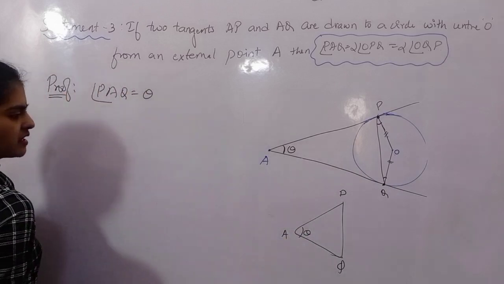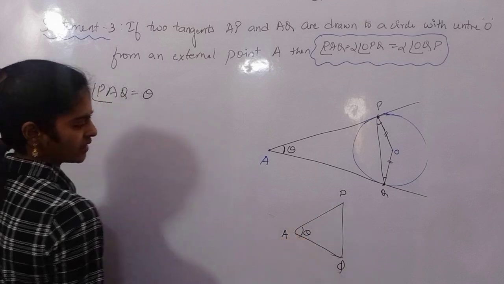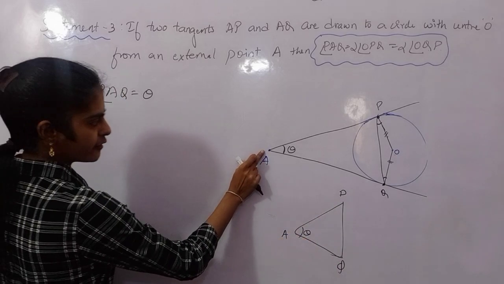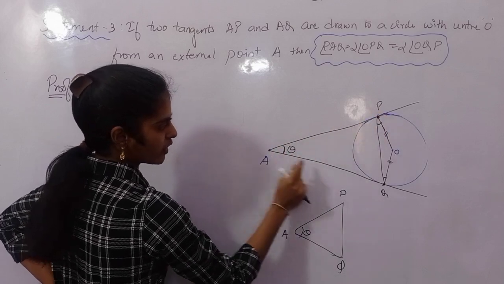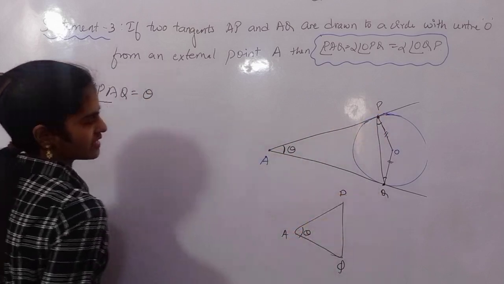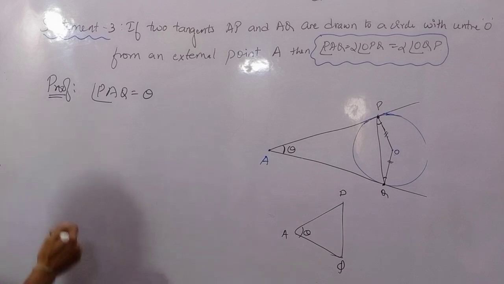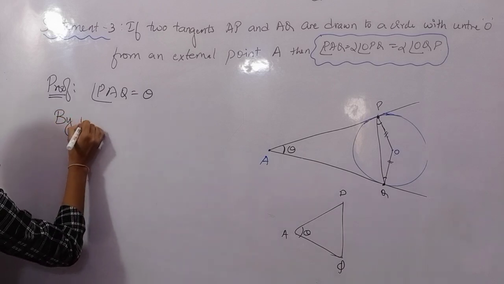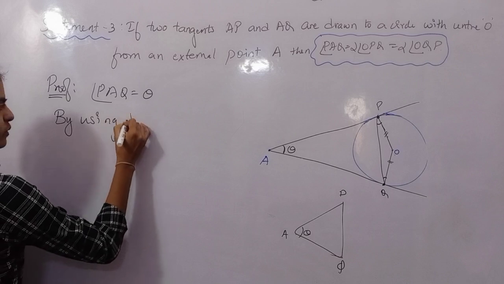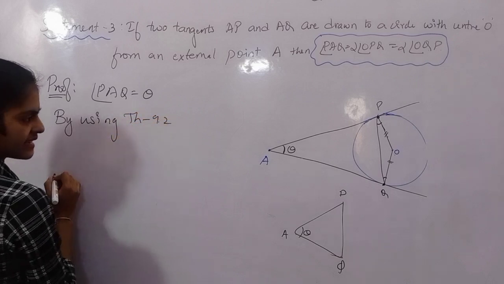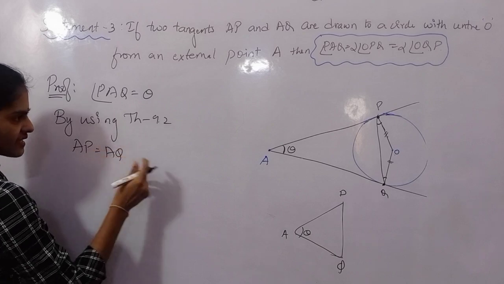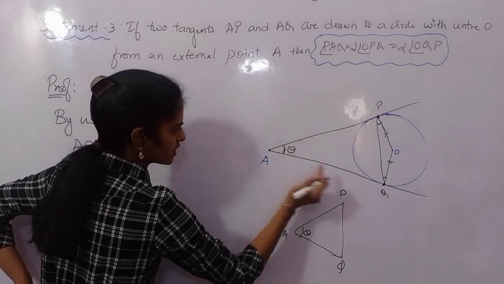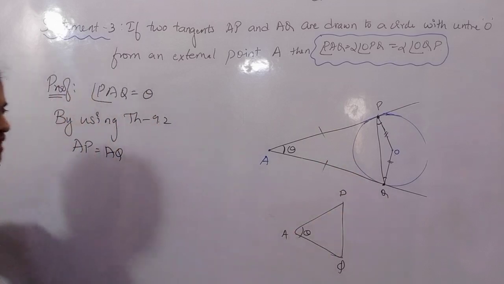Now who will tell me AP and AQ are what? A to P, external point to point of contact, this is length of tangent. External point to point of contact, this is also length of tangent. What does theorem 9.2 tell you? By using theorem 9.2, I can say that lengths of tangents from an external point are equal. So AP is equal to AQ. Why are they equal? Because we have learnt in theorem 9.2.